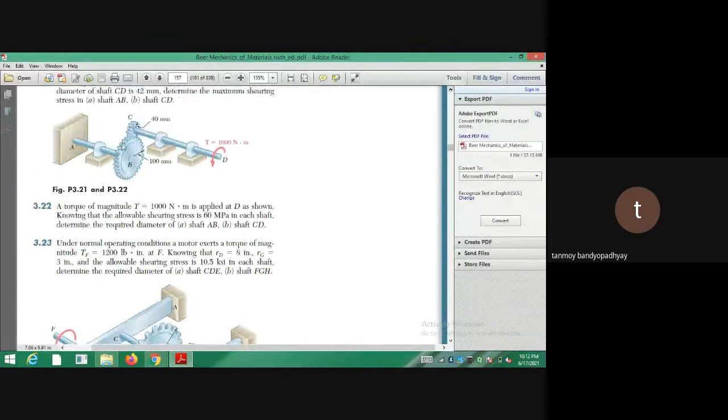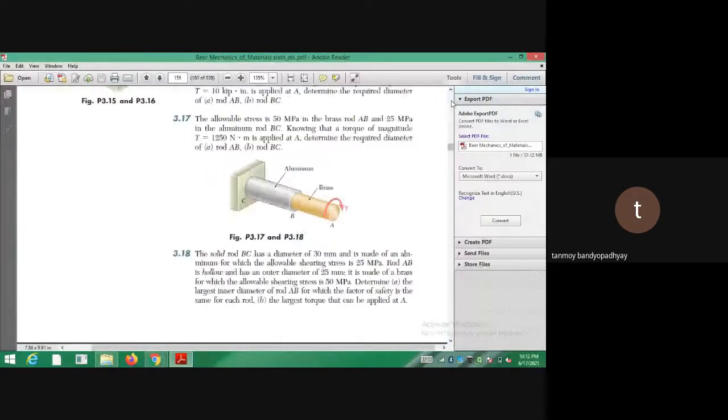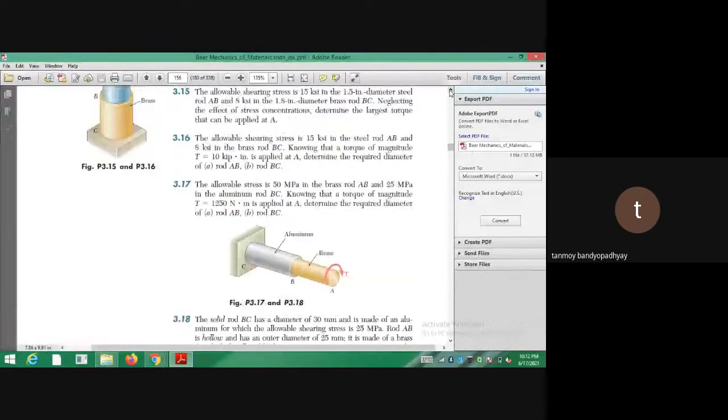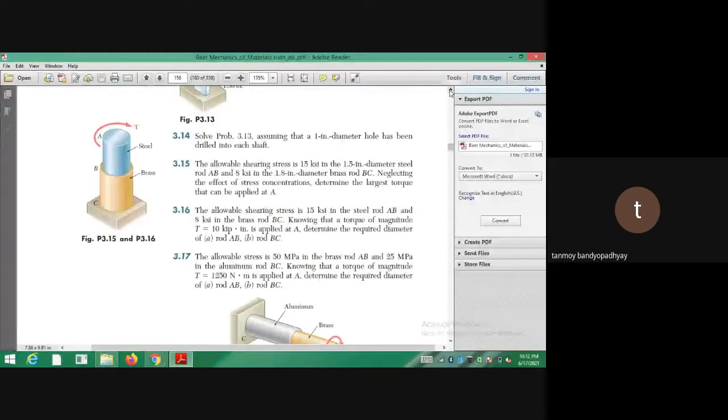ঠিক আছে, এই sort of problems বলে I will be moving to angular displacements. So এইটা হয়ে গেল, তো এই ধরনের problems you don't need. ঠিক আছে, so স্যার এই ধরনের gear sort of things you don't need to study. No need to study the gear problems. So that actually simplifies it to a large extent. So আমরা একটু discuss করছি 3.15, we are discussing. So these sort of problems are important.